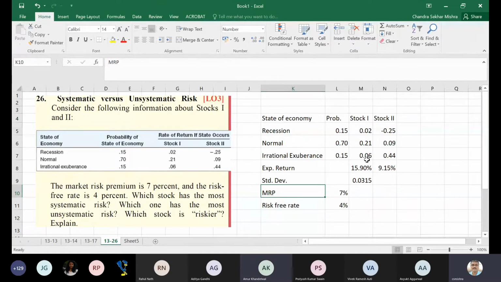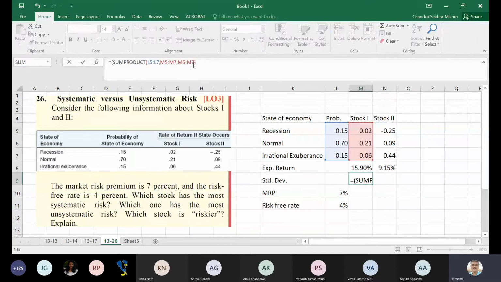Can I find the standard deviation by applying sum product or not? What is the standard deviation formula for a stock? Probability into the deviation squared, right? Sorry, this is the variance. Then I take the square root.